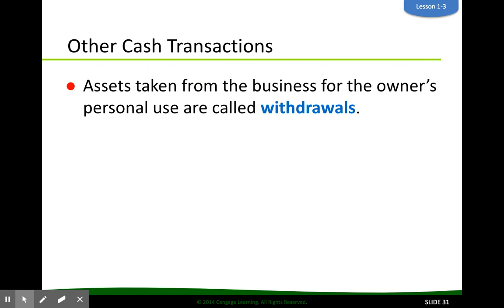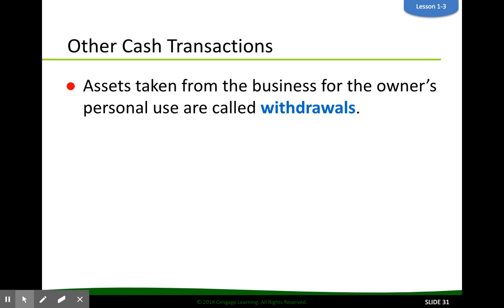The last thing that we're going to talk about that affects the value of our company, which we also call owner's equity, is a withdrawal. A business owner can use the money that they earn for personal use, but they have to make a withdrawal. We learned in 1-2 that a business owner can't just buy a boat and say that's an expense of their business. The owner needs to withdraw money from the business account and put it into their personal account and then purchase a boat.